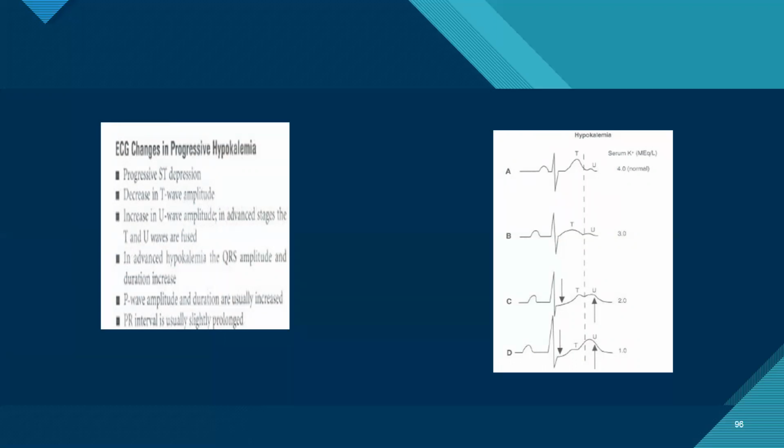Sir, coming to hypokalemia, there is progressive ST depression, decreased T wave amplitude, and increased U wave amplitude. In advanced stages of hypokalemia, the U wave amplitude and duration increase. QRS duration usually is increased, and the PR interval is slightly prolonged. So this is just a pattern showing the progressive changes in hypokalemia.